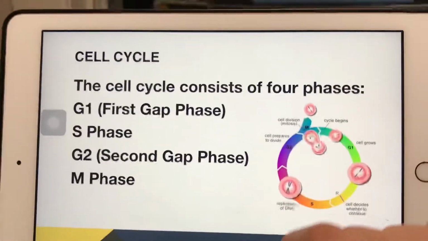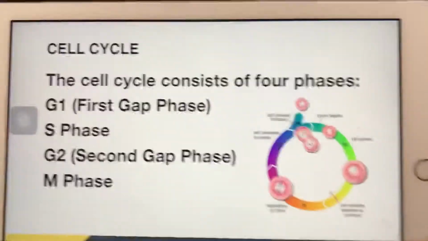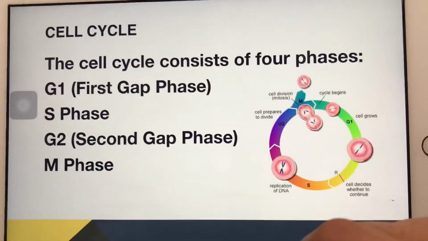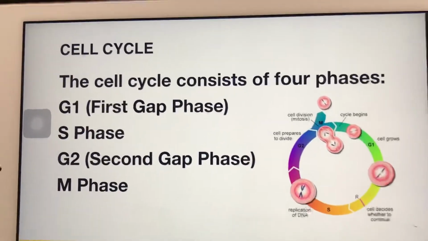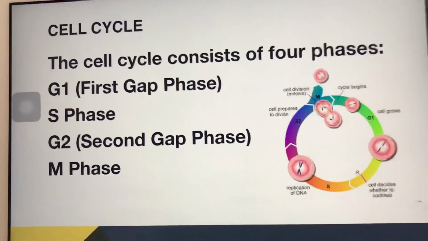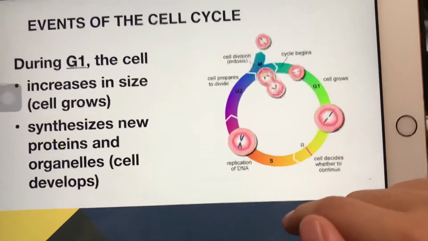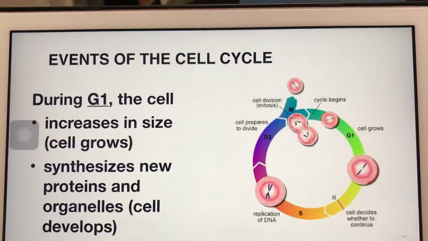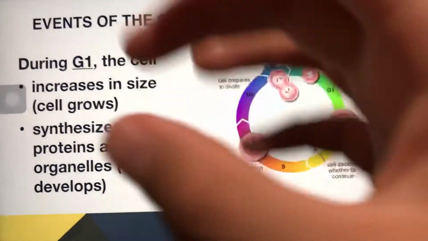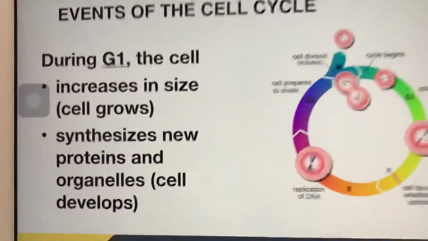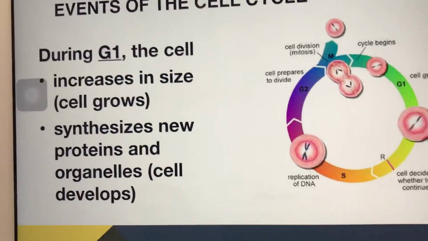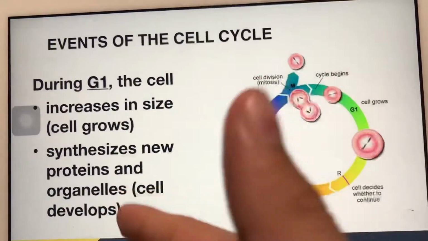So the cell cycle consists of 4 phases, which we will talk about in more detail: G1, the first gap phase, S phase, G2 phase, and the M phase. During G1, the cell increases in size. The cell grows bigger. It synthesizes new proteins and organelles.